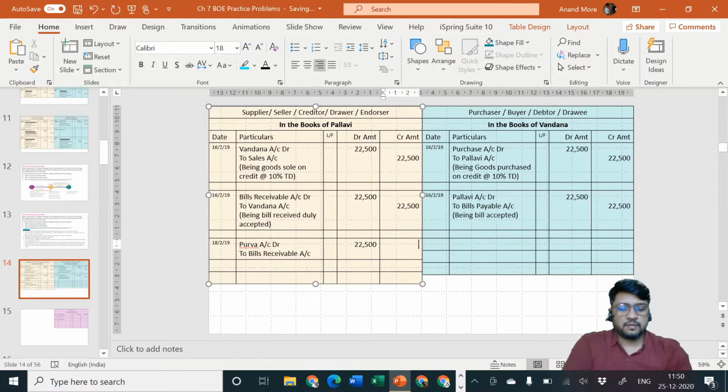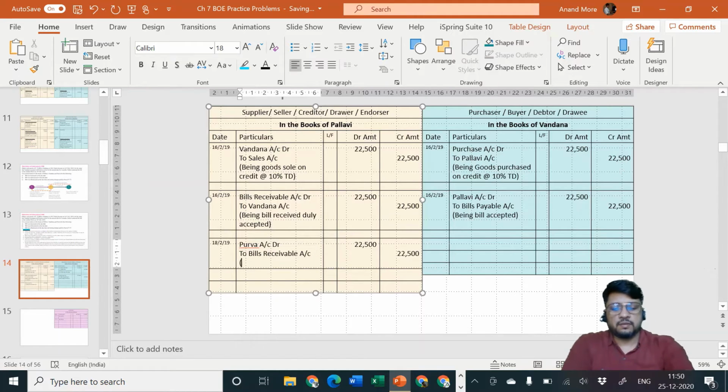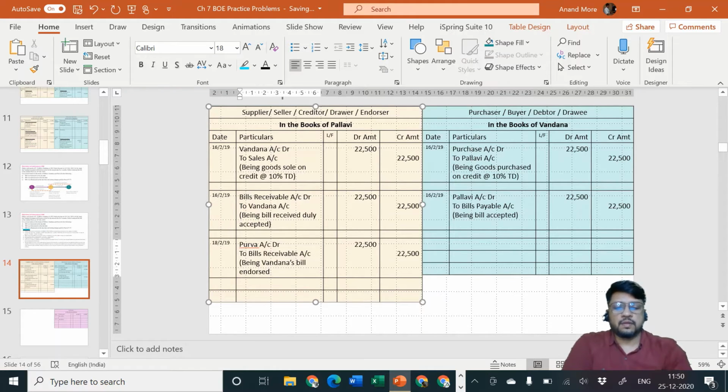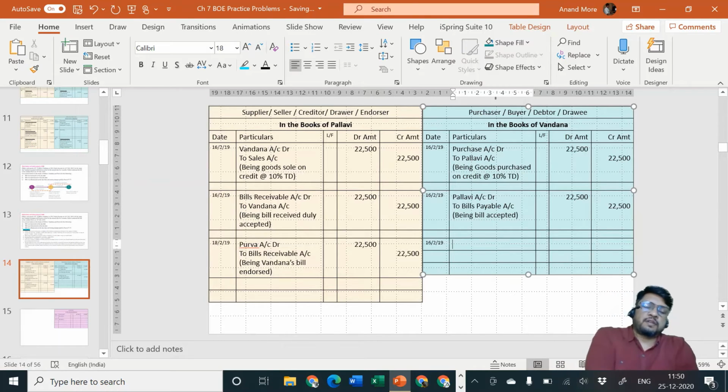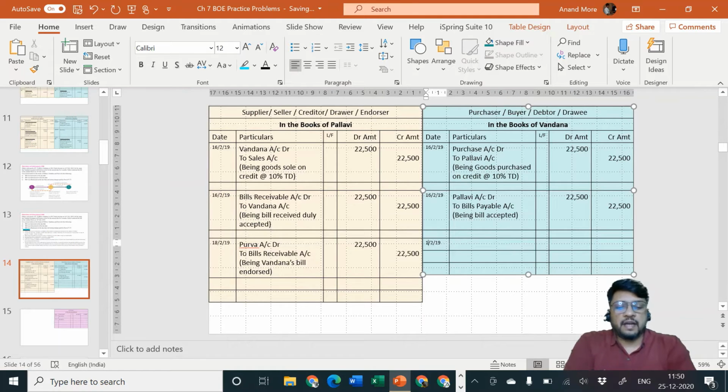22,500, being bill endorsed, being Vandana's bill endorsed. What is the entry in the books of Vandana? Apply your mind. Vandana is not a party to this transaction. She is neither transferring the bill nor receiving the bill. For her this transaction is as good as not in existence. So on 18th of February the entry in the books of Vandana will be no entry.